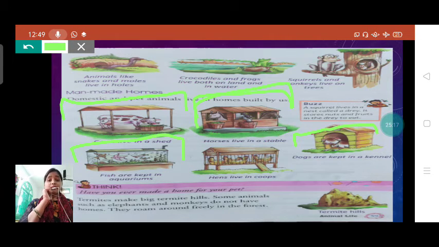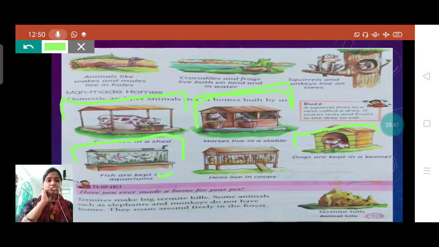Now see, aquarium. Yes, this is a very popular man-made home, students, for fish. You can see an aquarium in your house also. Many of you have seen this aquarium, students. In this we put fish, and we decorate the aquarium with colorful stones and water, and it looks very nice. So this is called the artificial home of fish.